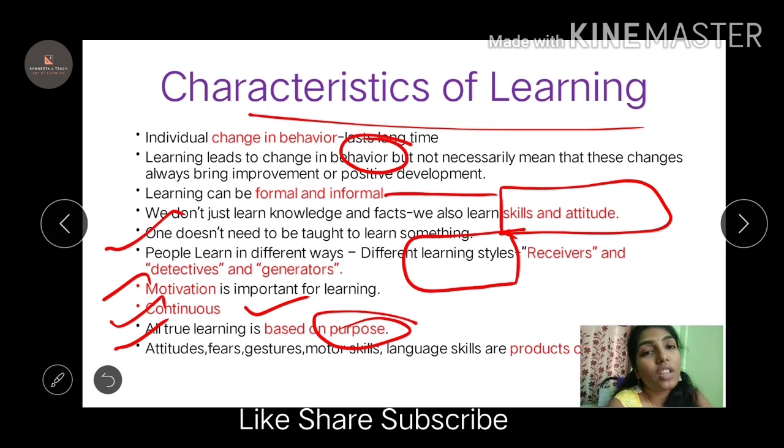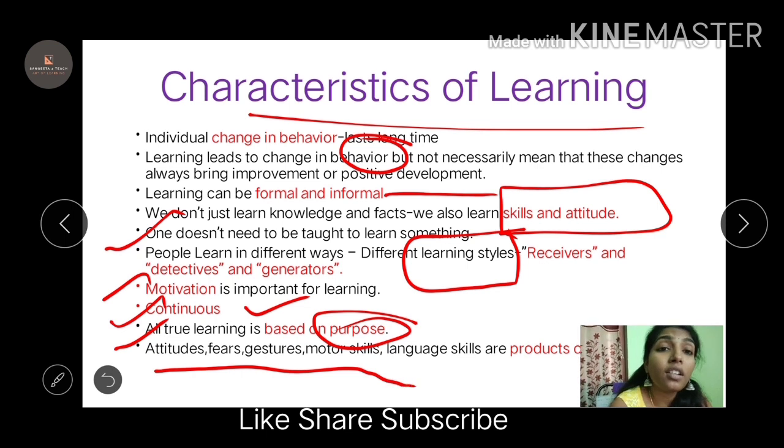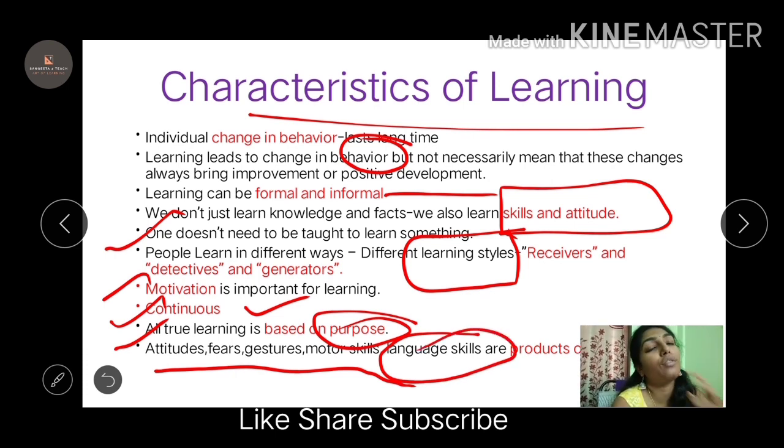Coming to the attitudes, the fears, the gestures, the motor skills, the language skills, these are all the products of learning. The attitude you learn, the gestures you learn, and language skills, while you're growing, you start learning. A child learns language skills when his parents are talking. He starts learning small words, from small words to sentences, and that is how he keeps learning.